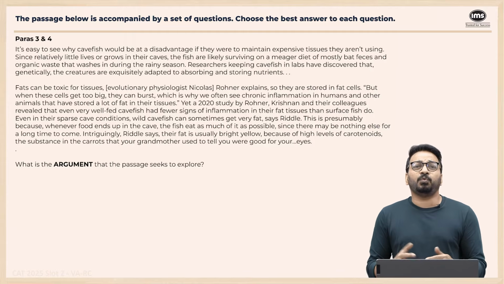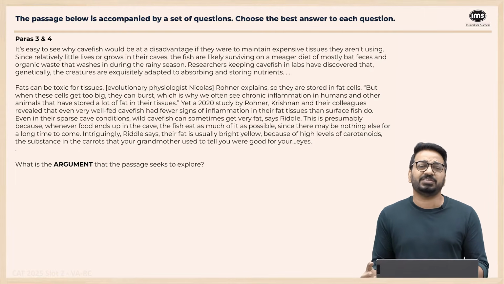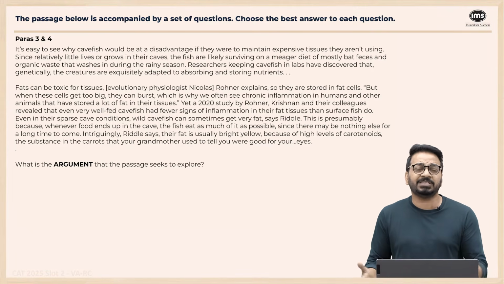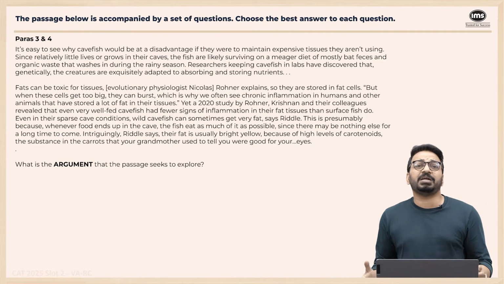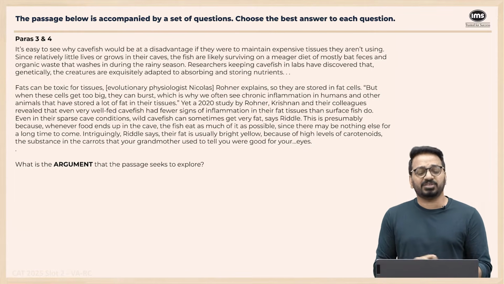Right? So why do cavefish get so fat despite the fact that there might not be enough food availability inside a cave? Because they don't know when they're going to get food next. They eat a lot. And despite having so much fat, the inflammation is very, very low.